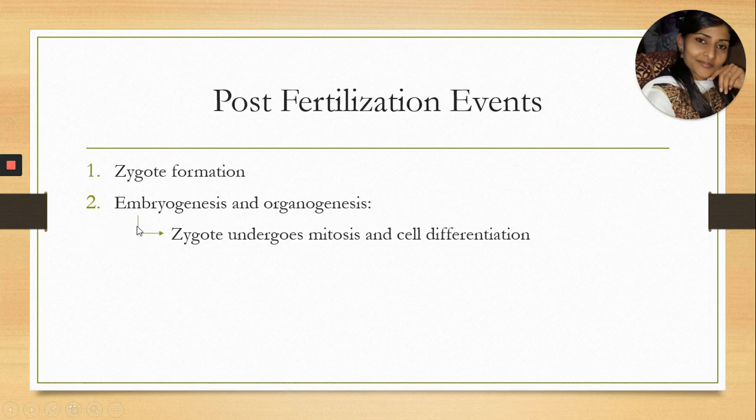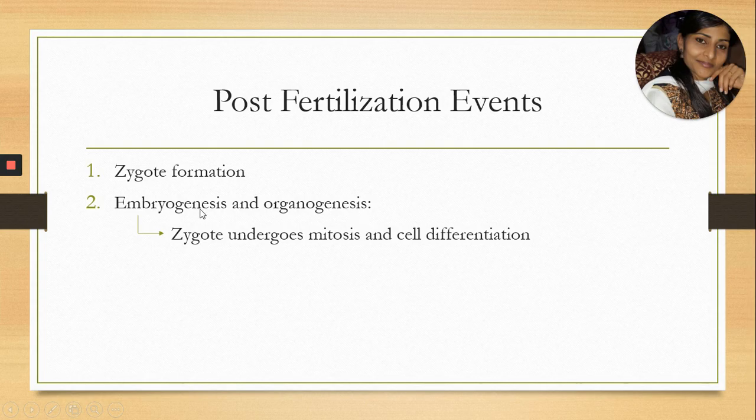Zygote, which is a single cellular body, divides mitotically to form a two-celled body. Then those two-celled structures again divide to form four-celled structures. Like this, it reaches the 32-celled stage. That 32-celled stage is called the embryo, and that developmental process, the formation of the embryo, is called embryogenesis.